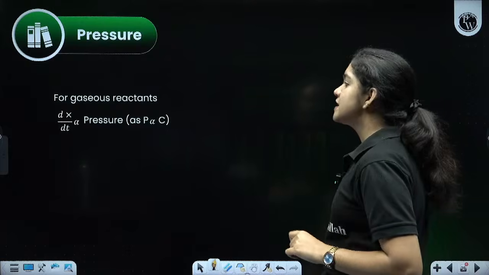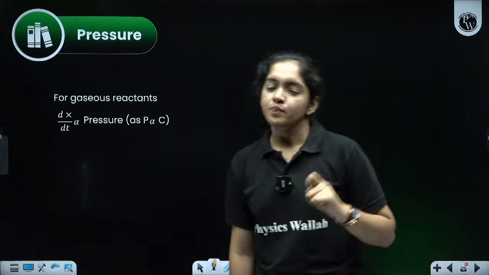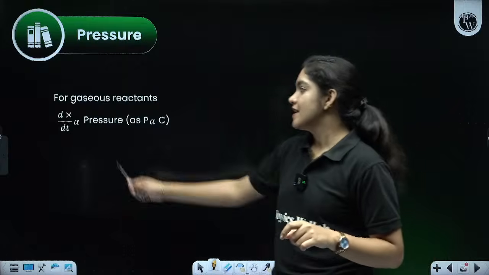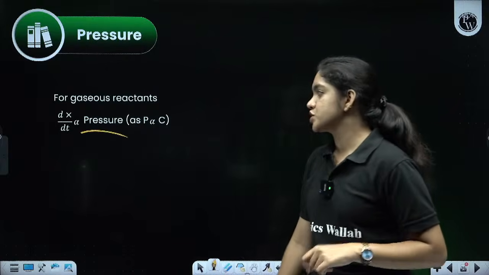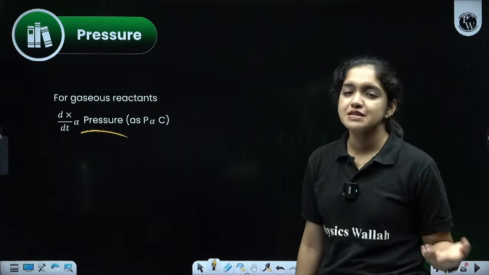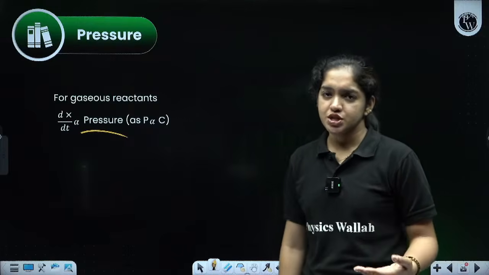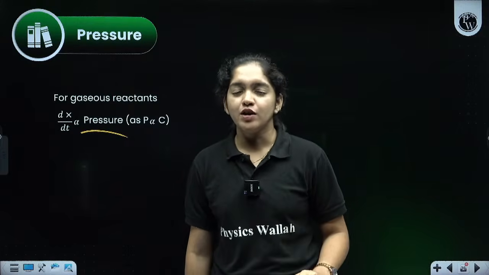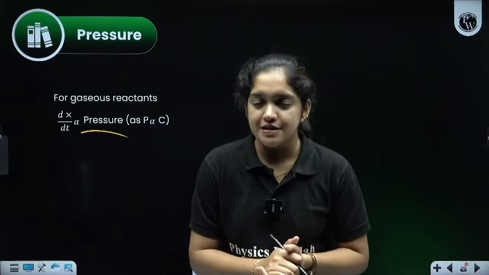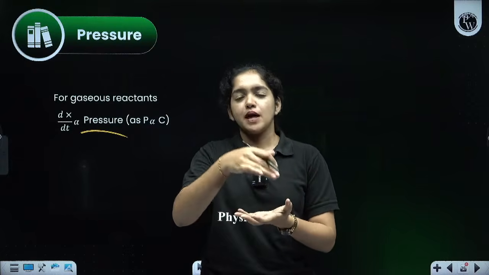Then the next one is pressure. For pressure also, the rate of the reaction increases. That is, dx by dt is directly proportional to pressure, as pressure is directly proportional to concentration. Concentration increases, pressure increases. And we know what happens when we are dissolving a gas in a liquid. If we apply a pressure, what will happen?